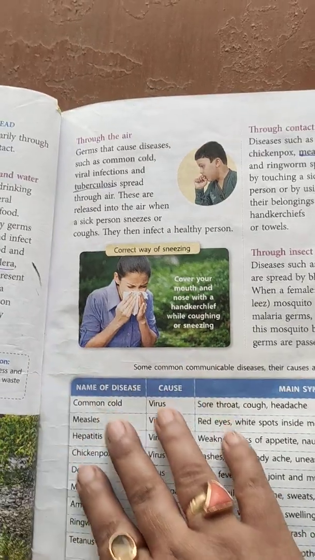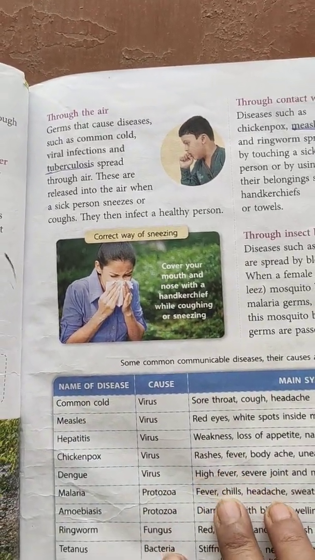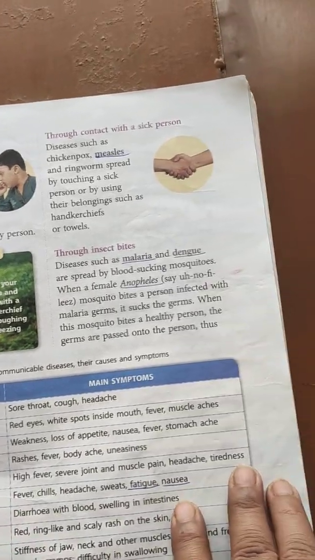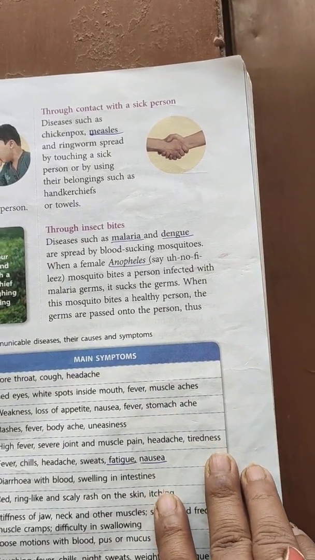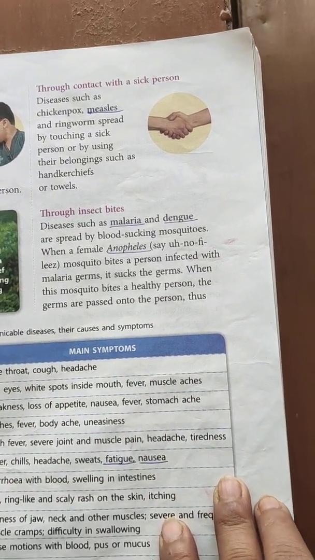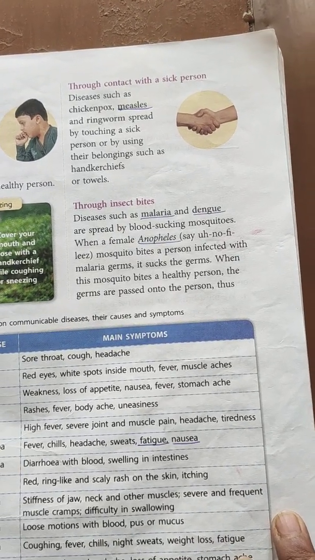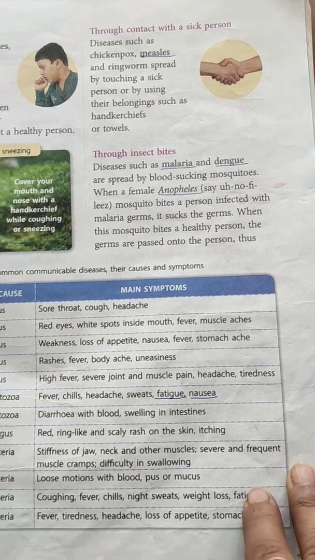Then we have spread of germs through air, that is tuberculosis, common cold, all these are spread through air. Then through contact, so ringworm, chickenpox, measles. Through insect bite, we all know very well that malaria, dengue, all these are caused by insect bite.